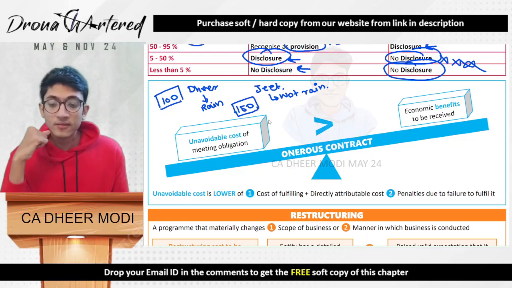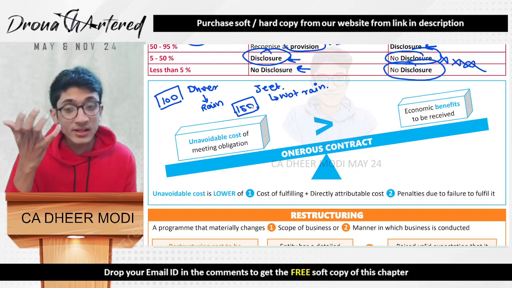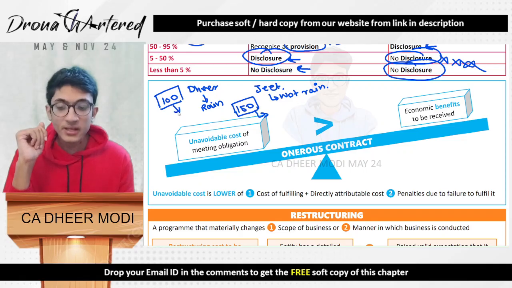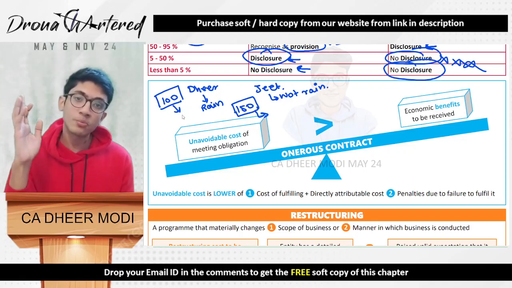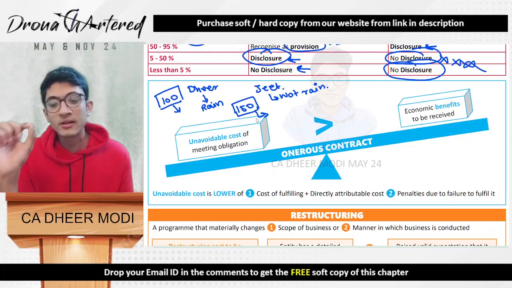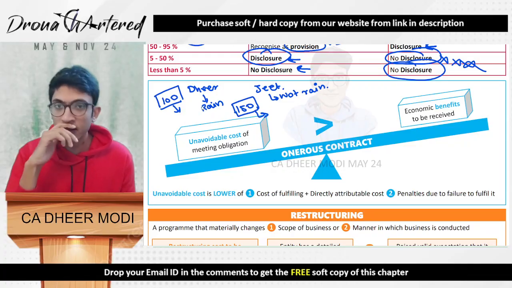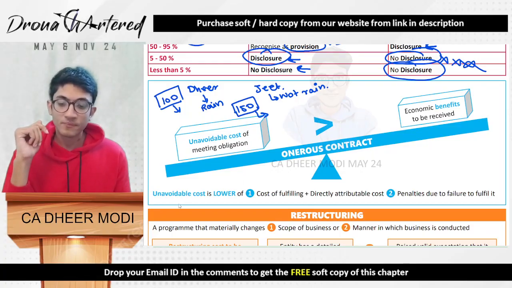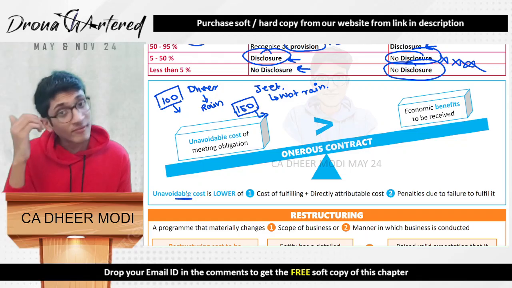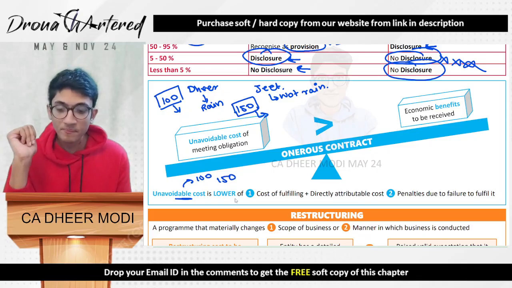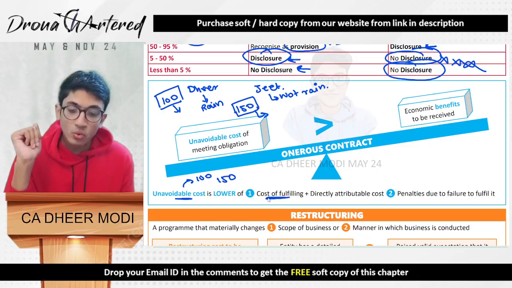In such a case, honoring the contract will cost the person 150 rupees and terminating the contract will cost the person 100 rupees. So any normal person, what would he do? Would he rather spend 150 rupees on losing, or would he rather spend 100 rupees? He will spend 100 rupees. So therefore, onerous contract is an unavoidable cost. You will have to incur some cost, either 100 rupees, or 150 rupees in form of ice cream. It will be the lower of cost of fulfilling.